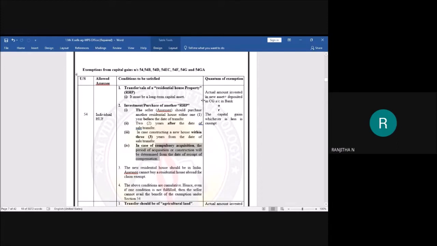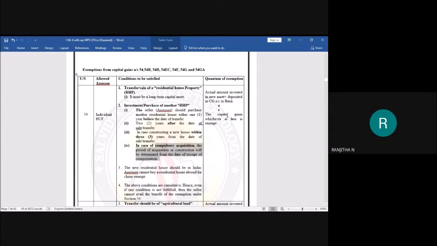The first thing is to consider the actual amount invested in the new asset, and if you have any deposits in the capital gain account, add them. We compare this amount with the capital gain you got. By comparing these two, find which is the least. The least amount will be your exemption.